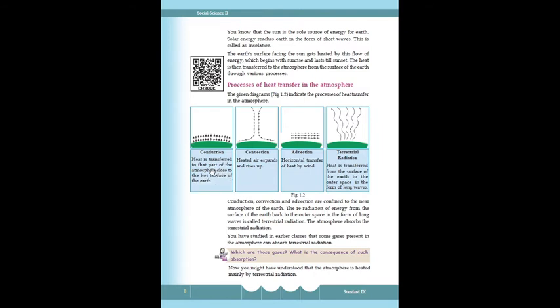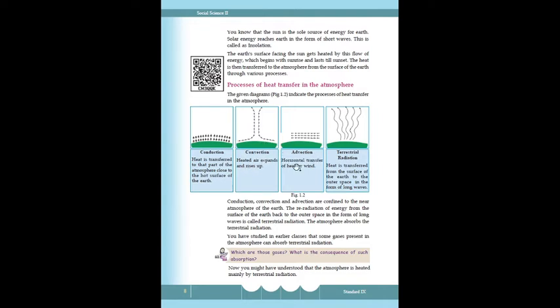Next, heat is transferred to that part of the atmosphere close to the hot surface of the earth. That is conduction. Another next one is convection. Like this, with the arrow mark here, the hot air expands and rises. Expands and goes upward.